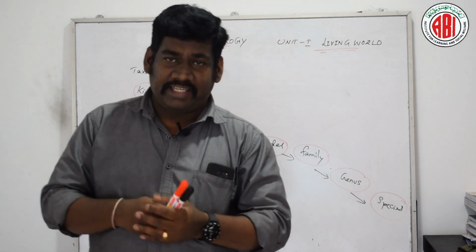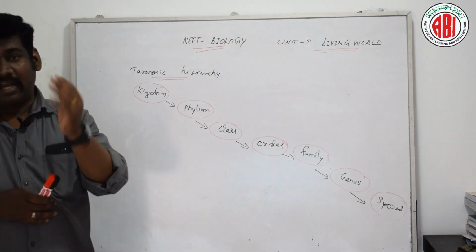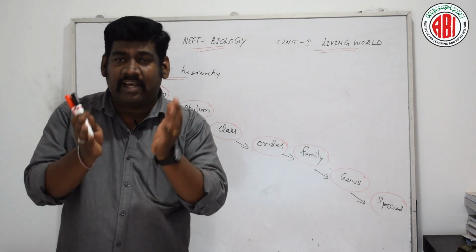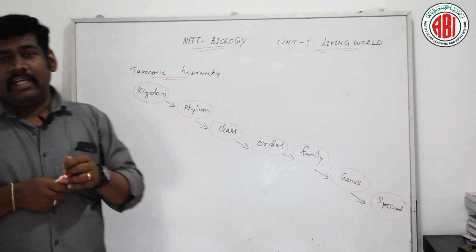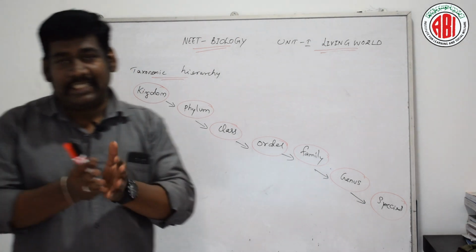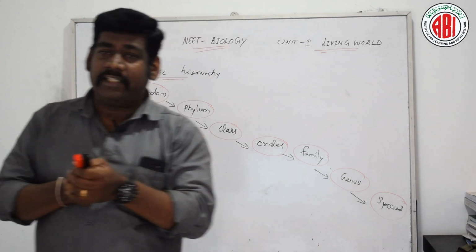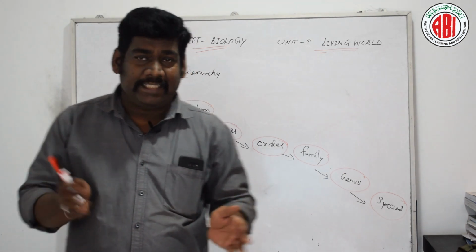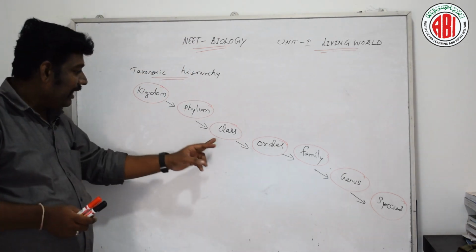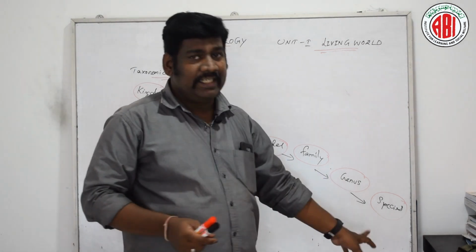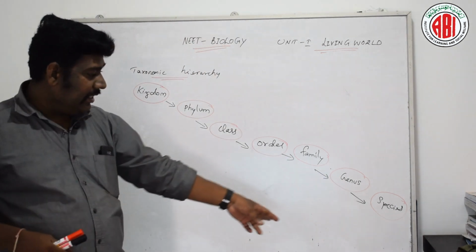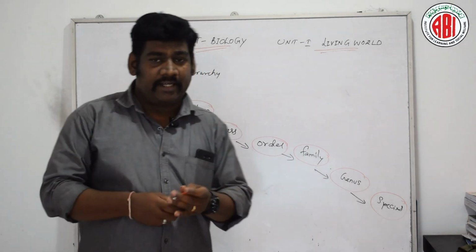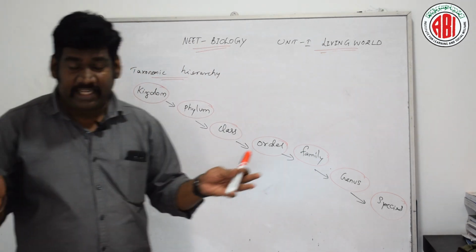This hierarchy was given by Carolus Linnaeus, who used only 5 categories: class, order, genus, species and variety. The last one was discarded, and 3 were added, so that now there are 7 obligate categories: kingdom, phylum, class, order, family, genus and species. This is the descending order, and species, genus, family, order, class, phylum and kingdom is the ascending order.